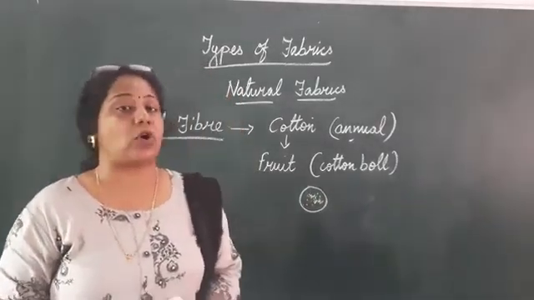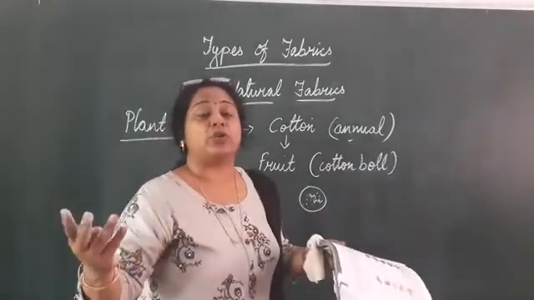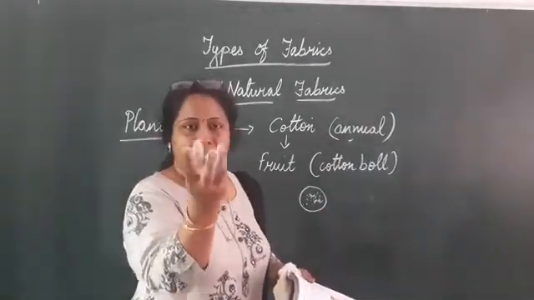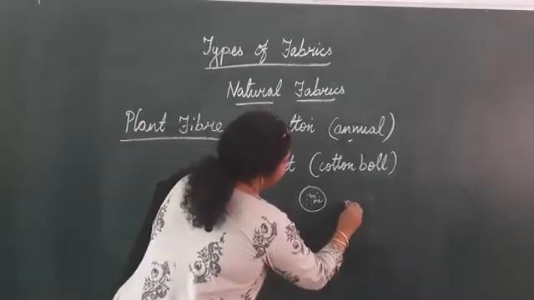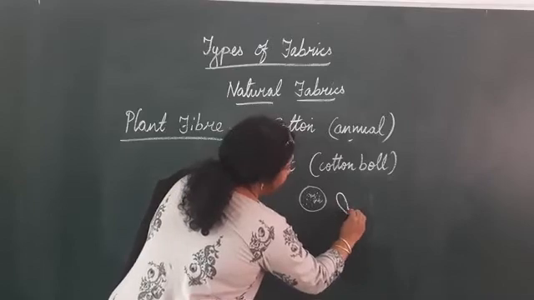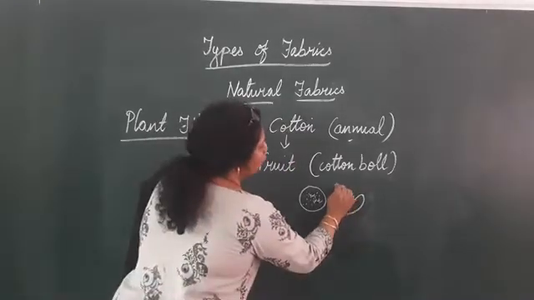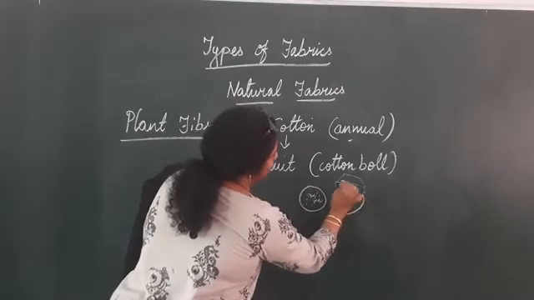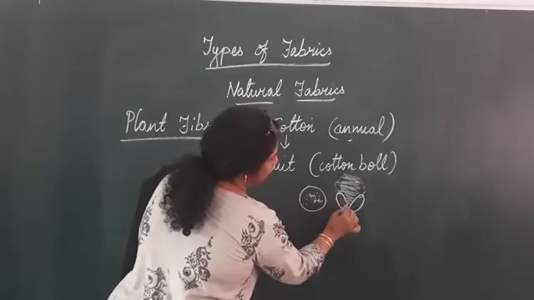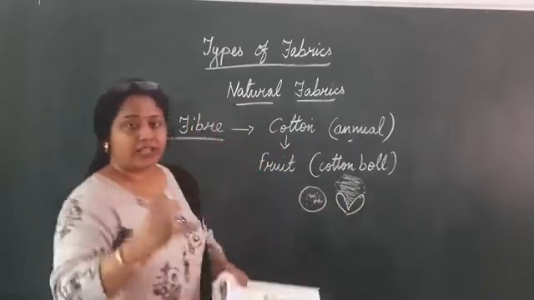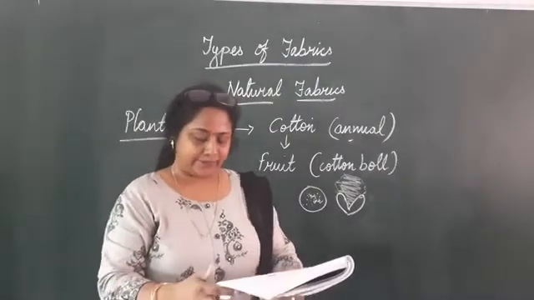And now what happens on maturing? When this matures, it bursts open. Burst open means it explodes, pop, pop. It bursts open like this, and from this comes out the cotton fiber, the whole cotton fiber, which is white in color. This is the cotton boll. After exploding, you will be able to see the cotton fiber.